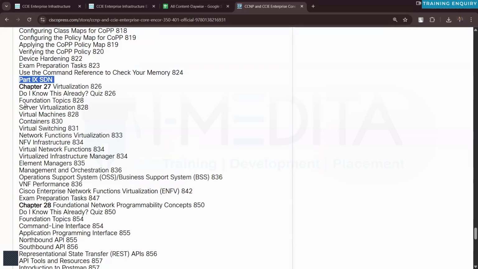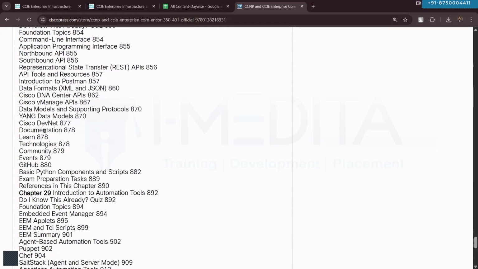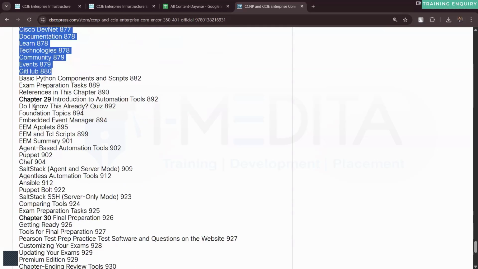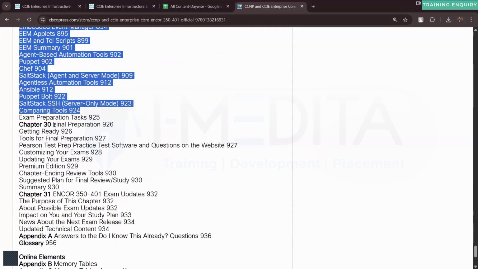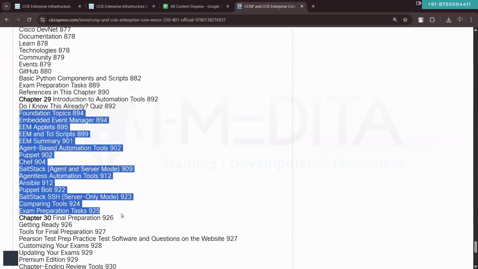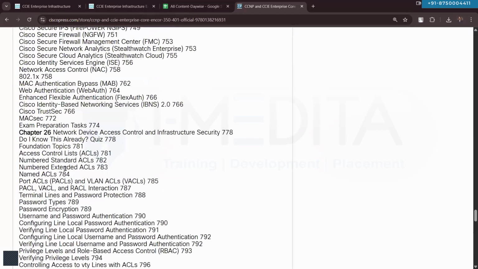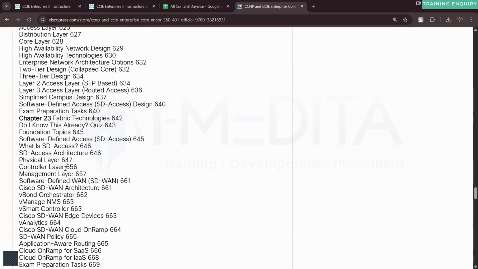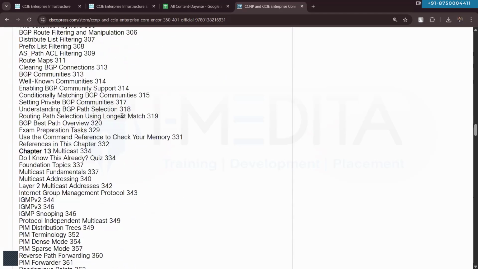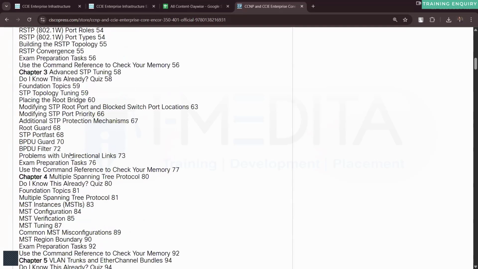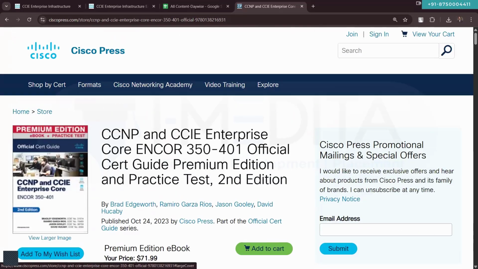Then SDN, virtualization, then the REST API, the data formats, automation programming, Ansible, Puppet, basic things about the EEM, and all that. So basics of automation programming. So even after covering all the topics from the CCIE, routing, switching, SD-WAN, SDA, a lot of topics will still be there in the Encore content that you will have to go through from the official book before you can take the Encore exam, right?